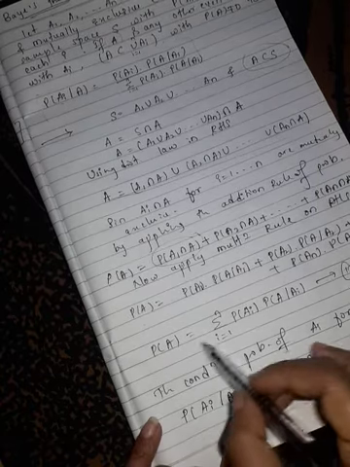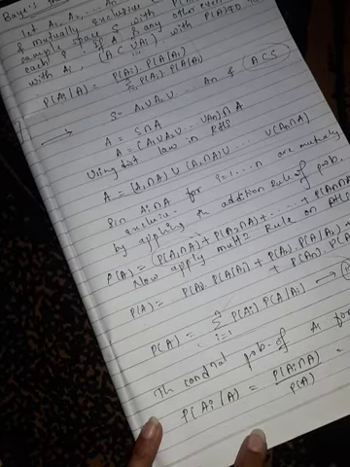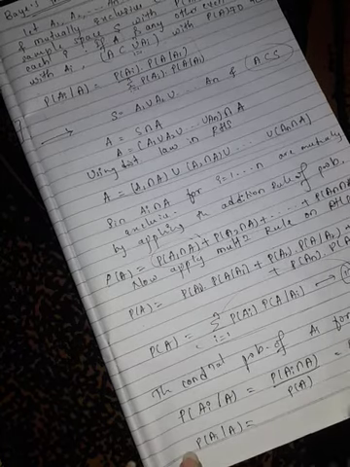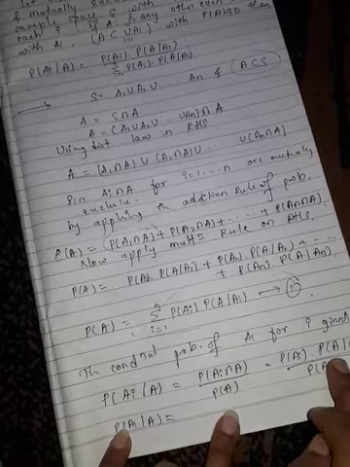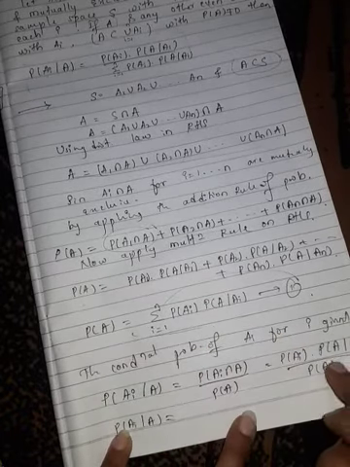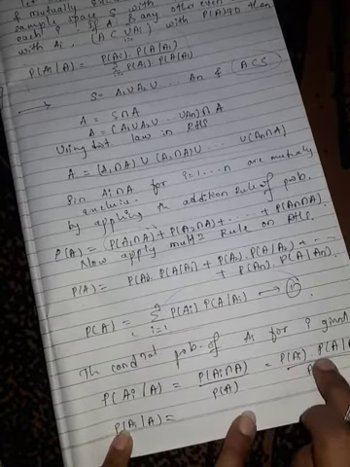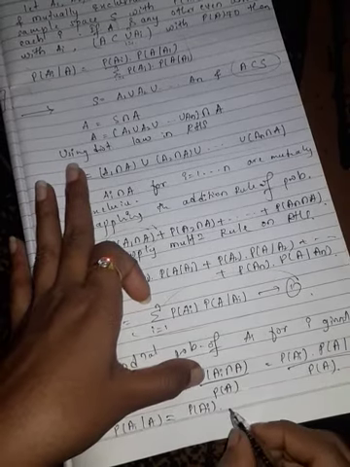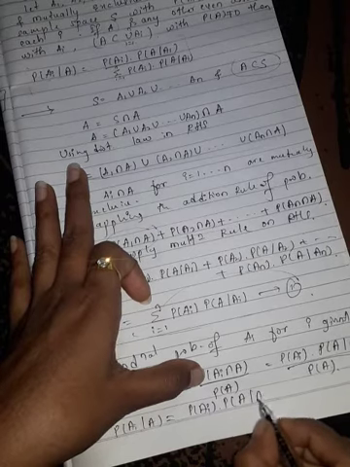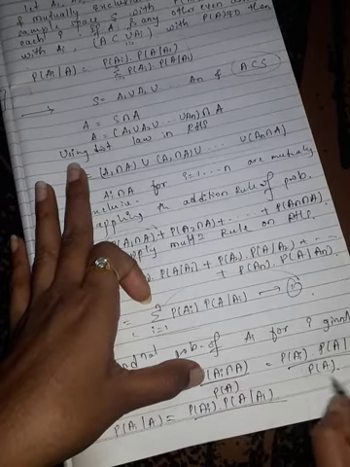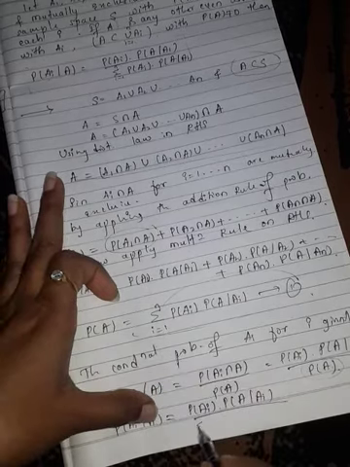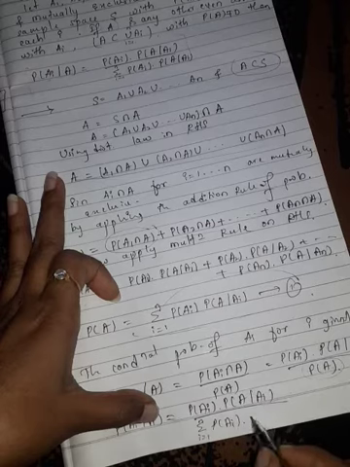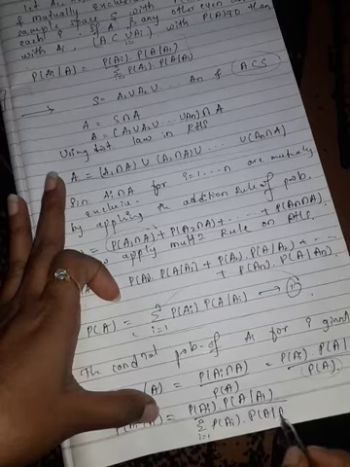Now using equation 1 in the denominator on the RHS, we get the numerator as it is, probability of Ai into probability of A given Ai, divided by probability of A, which can be written as summation i goes from 1 to n of probability of Ai into probability of A given Ai.